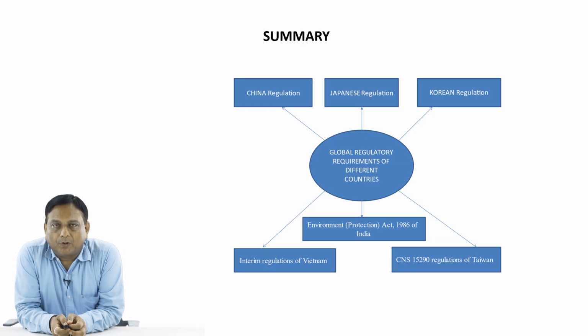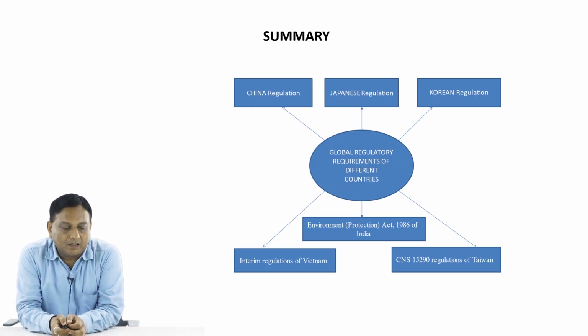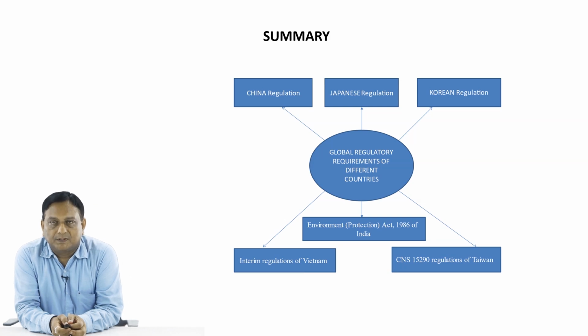It is very important to understand these regulations when we do business with those countries. In India, any goods coming from other countries must follow the Indian rules, and vice versa, when India exports goods to China, they must satisfy the regulations of the country where they are sold, that is China. So all these regulations are of vital importance.